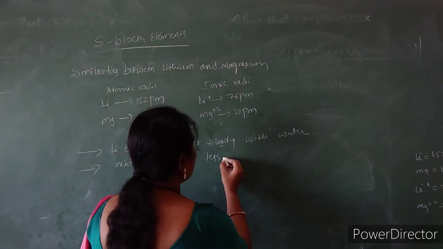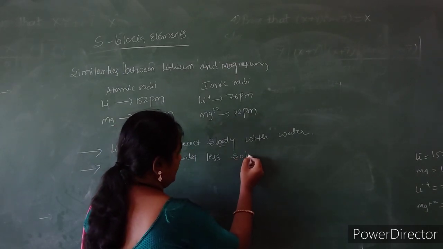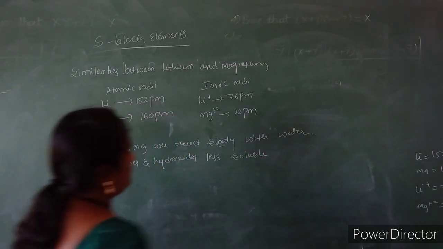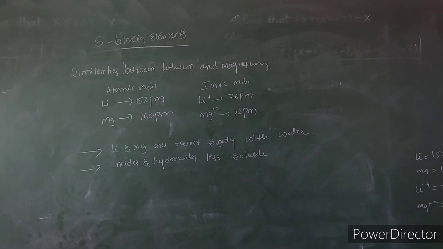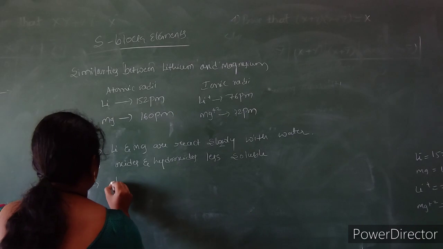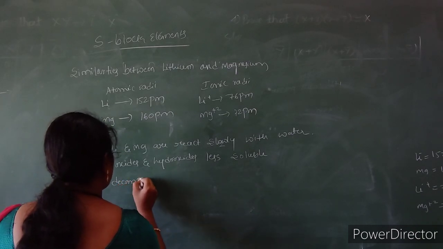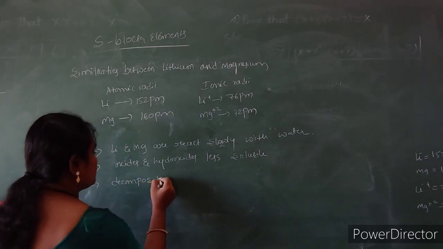Oxides and hydroxides are less soluble, and they show decomposition on heating.